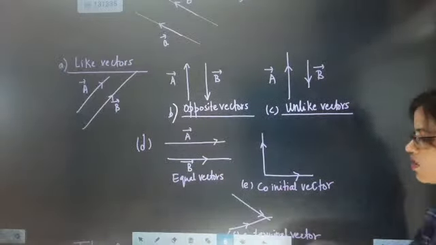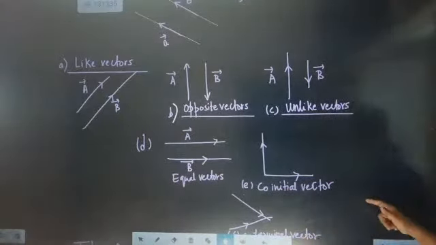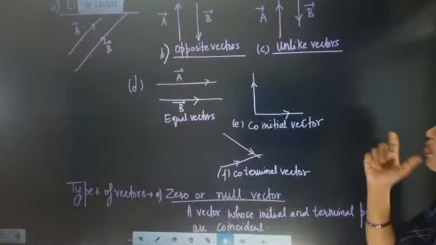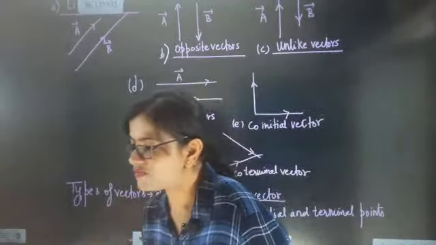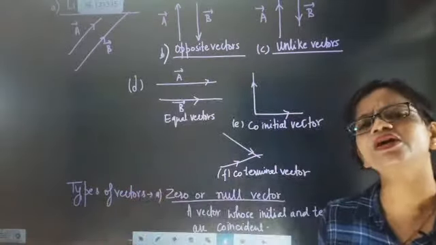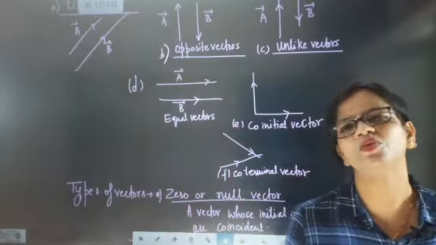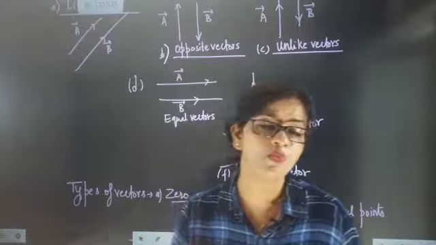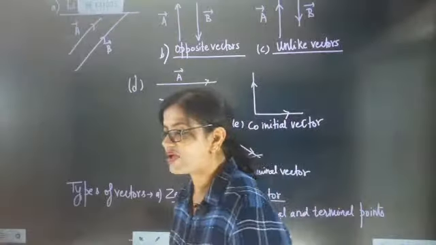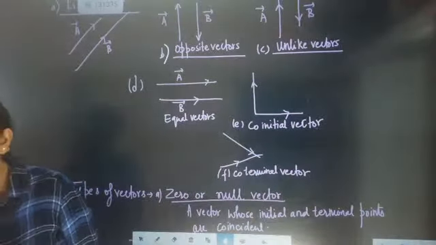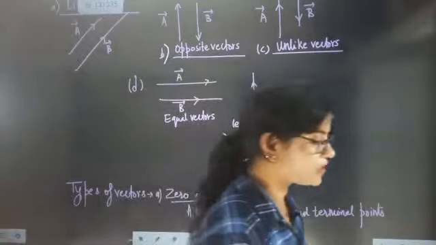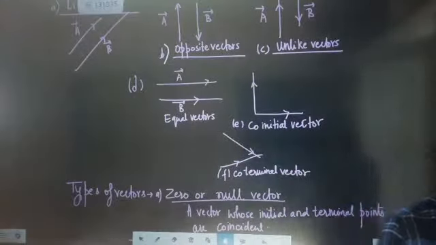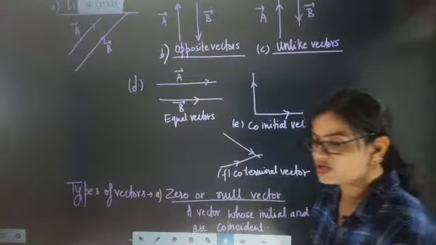After equal vectors, now we are going to talk about co-initial vectors. So what are co-initial vectors? Till here, did everybody understand the specific difference between equal vectors, like vectors, unlike vectors and opposite vectors? Did you understand what these four types of vectors mean?